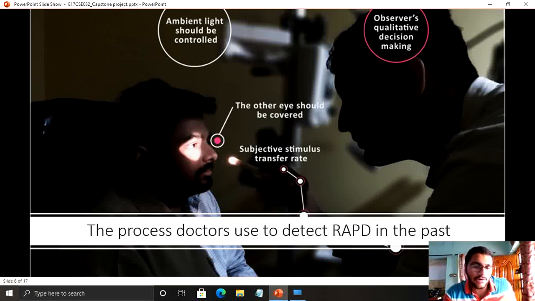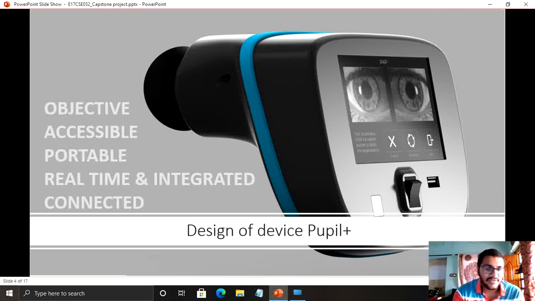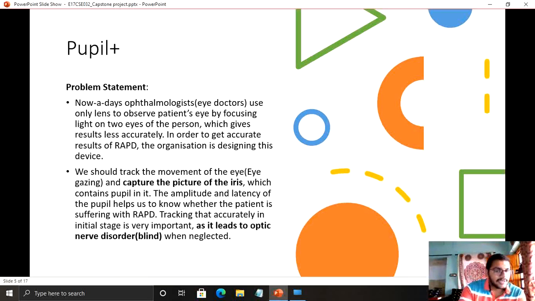In order to take these errors away, the organization LV Prasad Institute is designing a device known as Pupil Plus. The problem statement here is that they have to keep all the data sets available and train some CNN model. I am not working in that field. I am only working on the data set part, where I have to crop all the images and present them. This is all information I have already discussed.